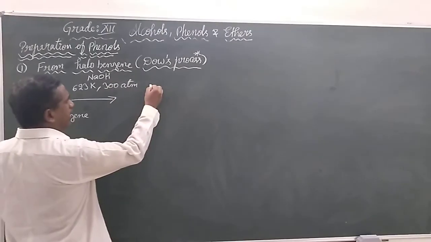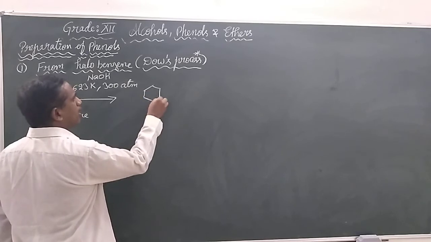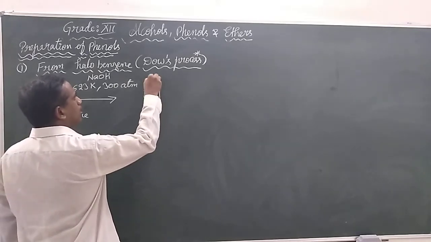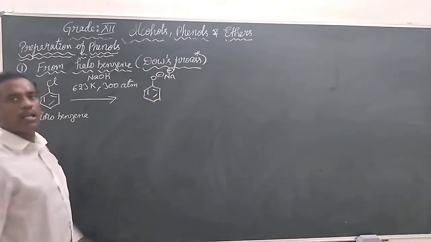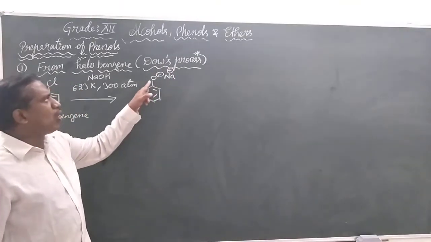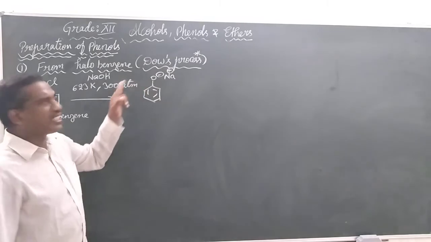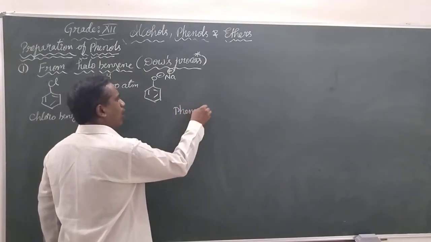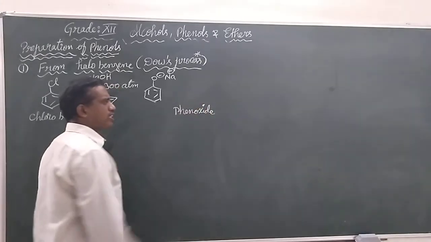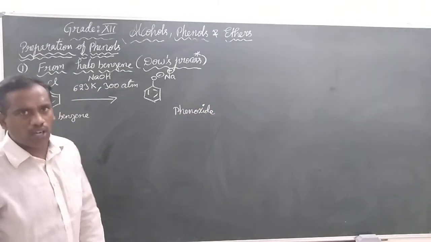Then it will form O minus Na plus. The benzene with an oxygen carrying a negative charge is called phenoxide ion. What is it called? The phenoxide ion.